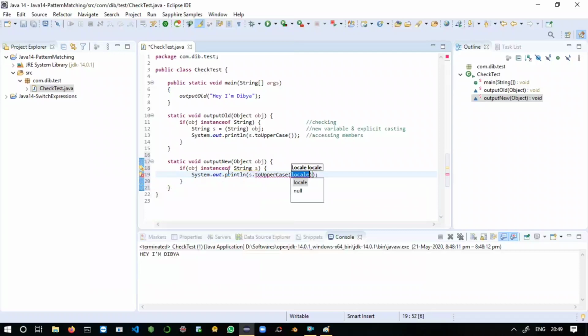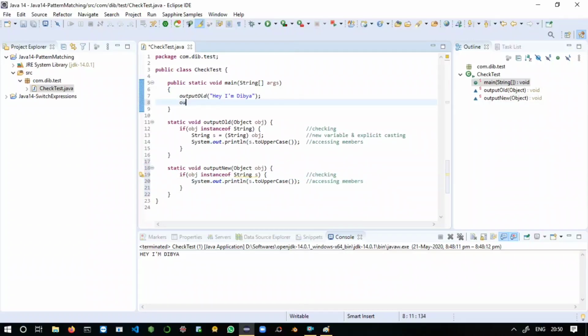So you can see here we have not performed any explicit casting operations or any further verifications. The pattern which we have provided inside the if condition will take care of all of that. So here you can say checking, and here accessing members. The new variable creation and explicit casting, that line is reduced here. Yeah, here you can say output new,